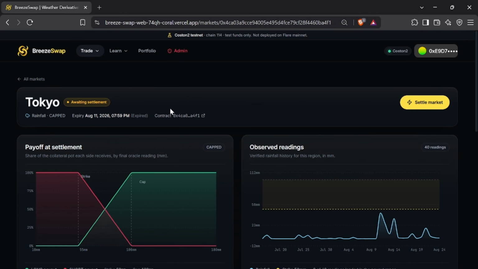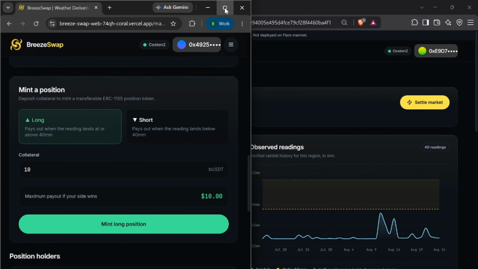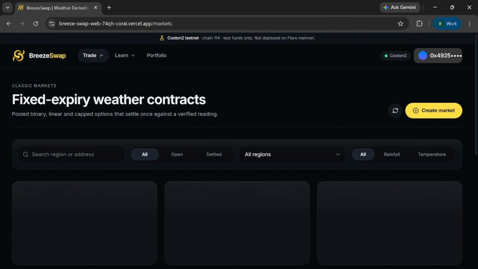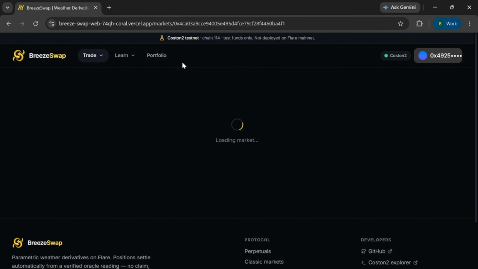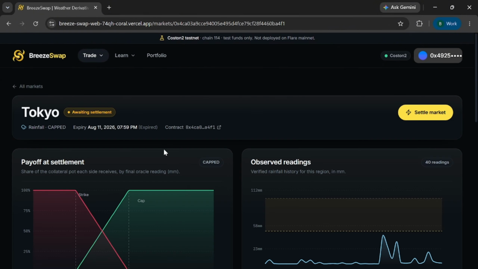I'm going to trigger that settlement right now using my second wallet, which has zero admin privileges. Let's go here and let's go here. So here you can see this has no admin privileges as well. The settlement process is entirely permissionless under the hood.